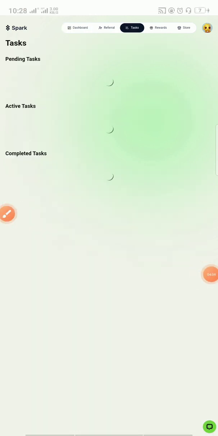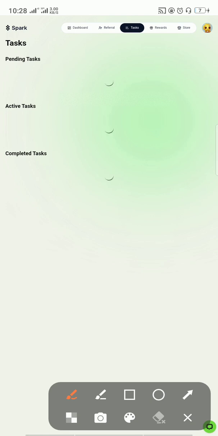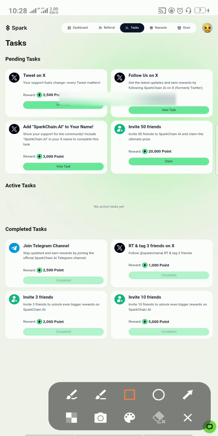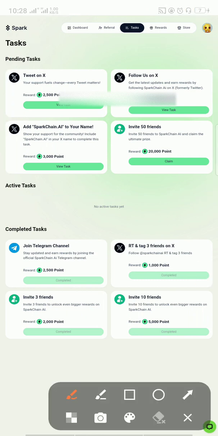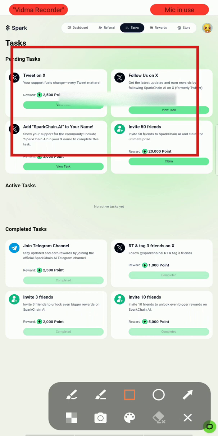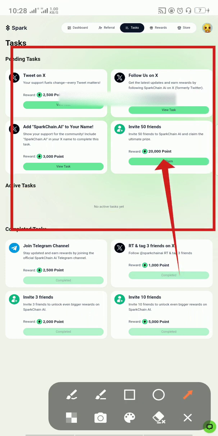Once you go to tasks, you'll see a couple of tasks here. For me, I've completed a couple of them, and some are still remaining. Of course, I introduced this airdrop, I think it was last 2 months, because that was when the mining actually started. So these are the things that you need to claim. I don't have up to 50 referrals yet, so I can't claim this one, 20 points.